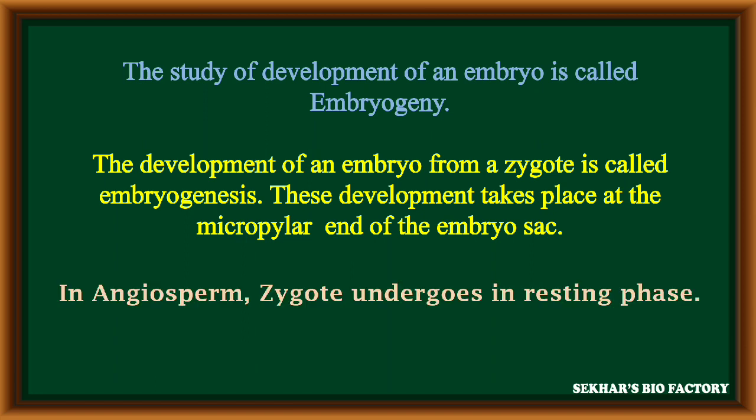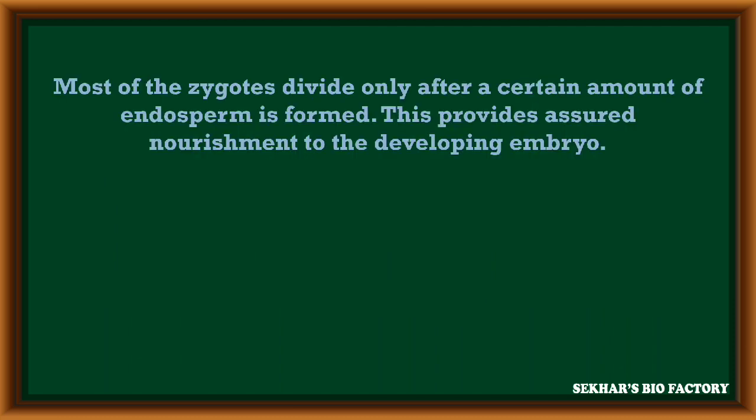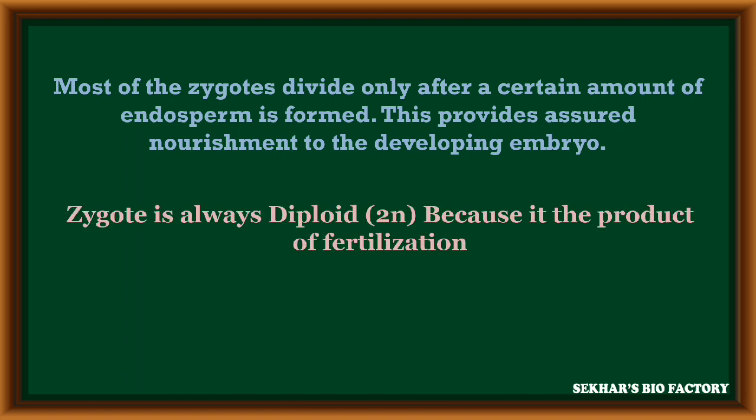In angiosperms, after completion of fertilization, the zygote is formed and this zygote undergoes a resting phase. After completion of this resting phase, in most plants the zygote starts its division only after a certain amount of endosperm formation, because the endosperm provides assured nourishment to the developing embryo. The zygote is always diploid in nature because it is the product of sexual reproduction and fertilization.